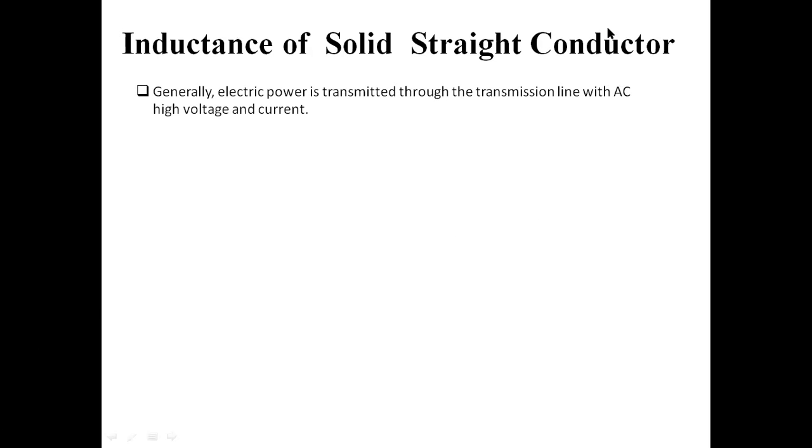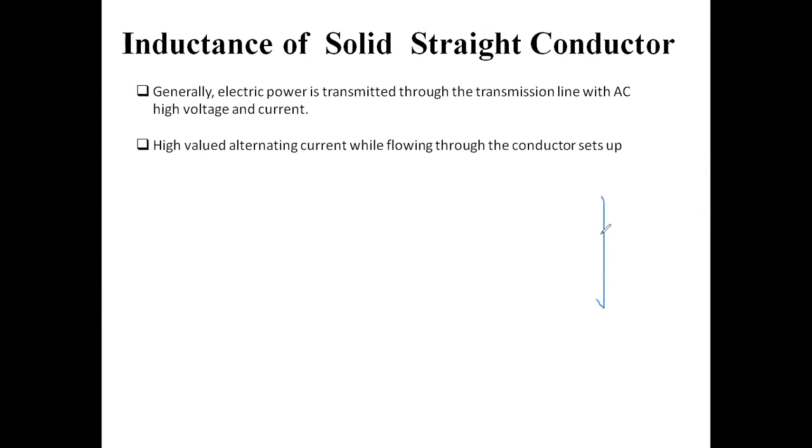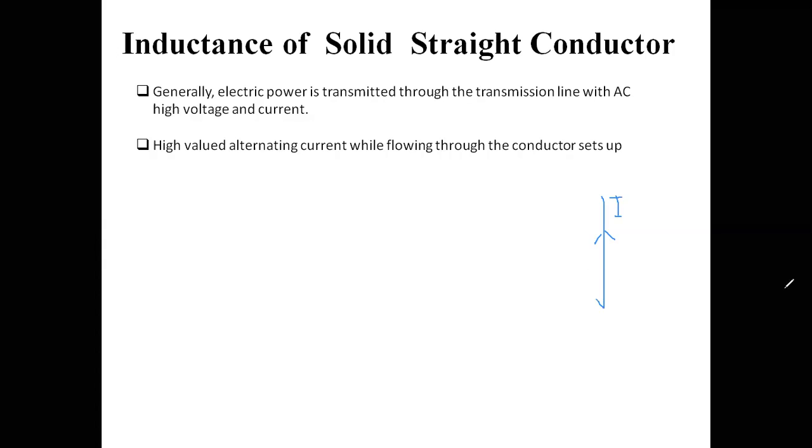So first, as you know, suppose we have a conductor like this. Okay, so this is the conductor. Some current I is flowing through this conductor, a solid conductor. When alternating current I flows through a conductor, it will produce some magnetic field.